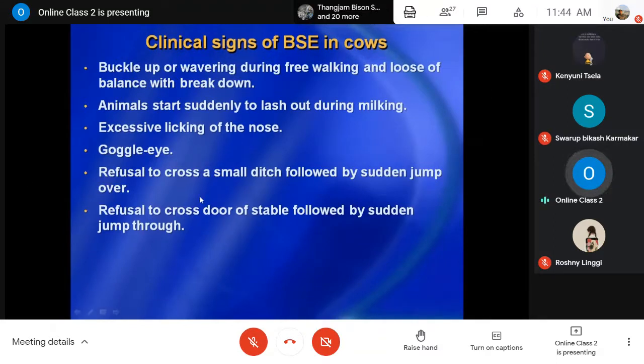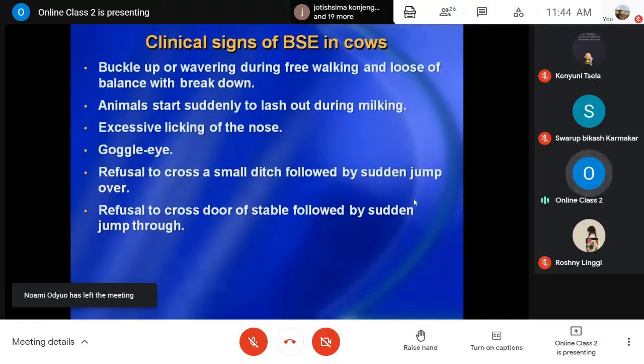They may refuse to cross even a small ditch or jump, when you force them to cross a small canal. They may not think it is a very small ditch, so they will not simply cross, they will make a sudden jump over it.